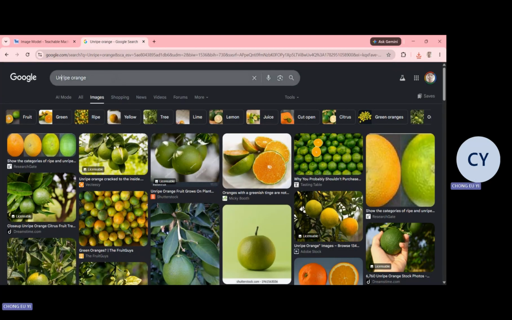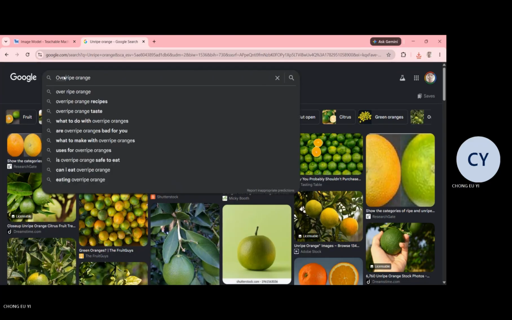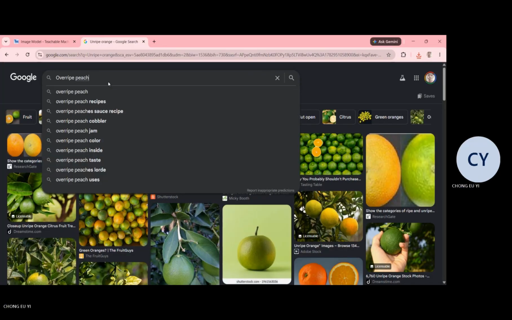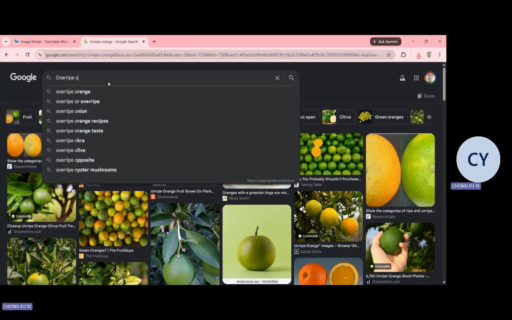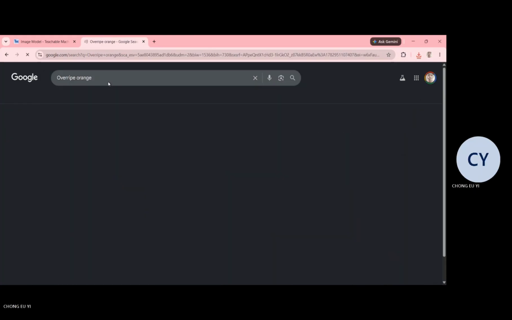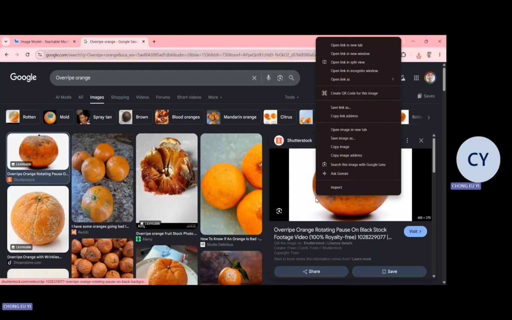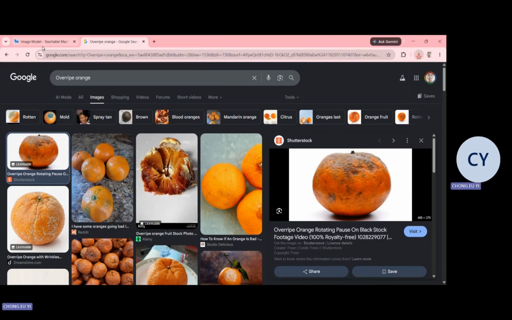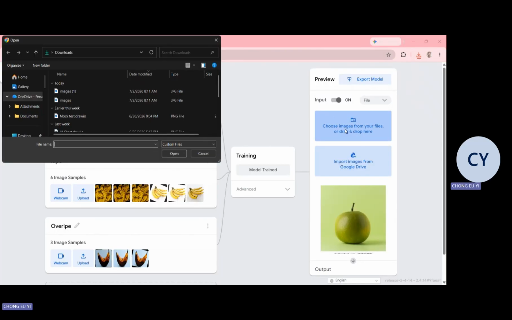So for example, I give an overripe orange. Then I save the image and drop the image from here.